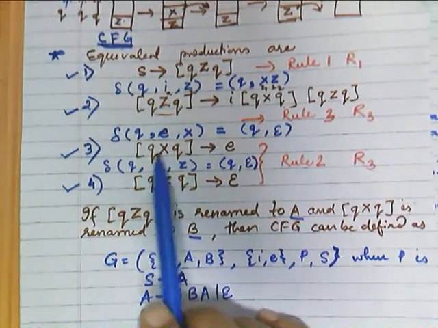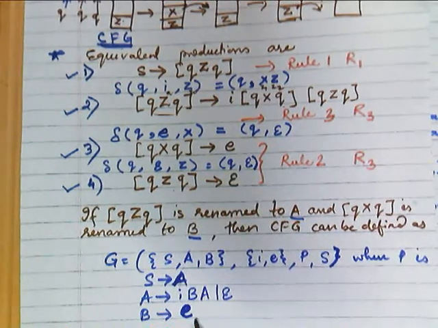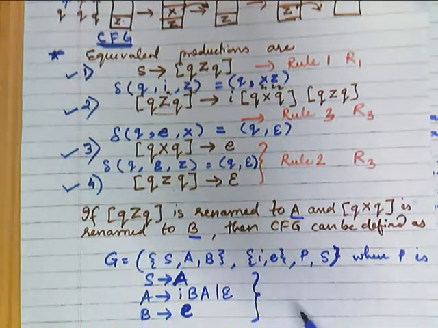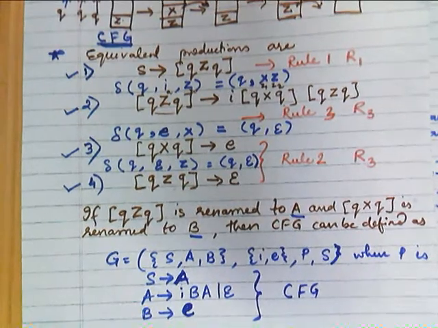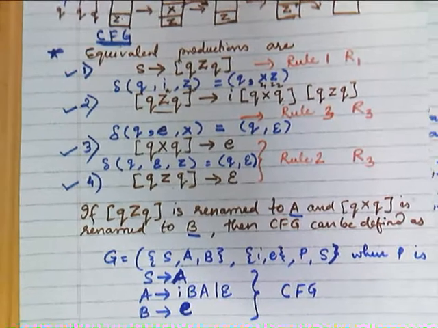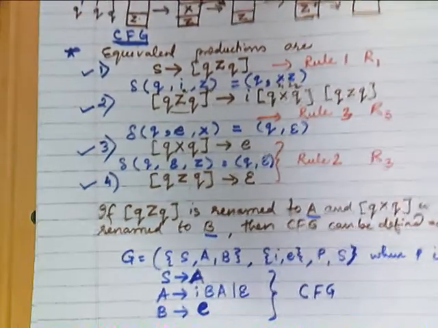Next rule is [q X q] producing e. So B is producing e. So these are the set of rules corresponding to the given PDA. If you apply this, you will be able to generate the if-else strings properly. So I hope this example is clear to you.